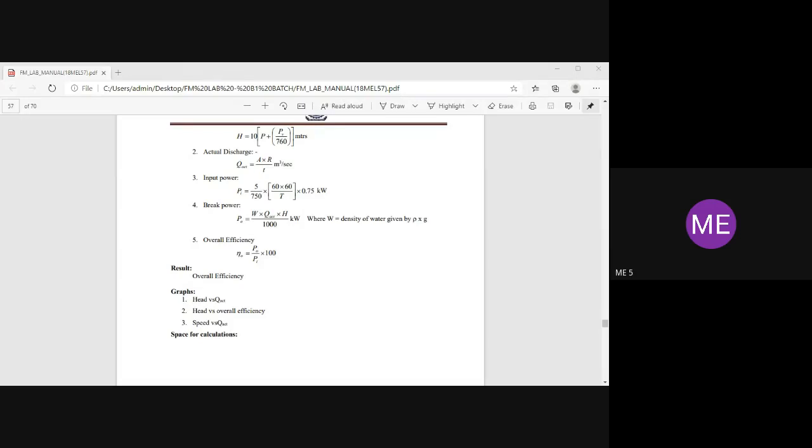Do the calculation, very simple calculation, just direct substitution. Nothing is there in this one, no need to convert. Which one? Overall efficiency I got 52.08. How much? 52.08. First reading, yes, correct. Proceed and do the calculation for the second and third trial.